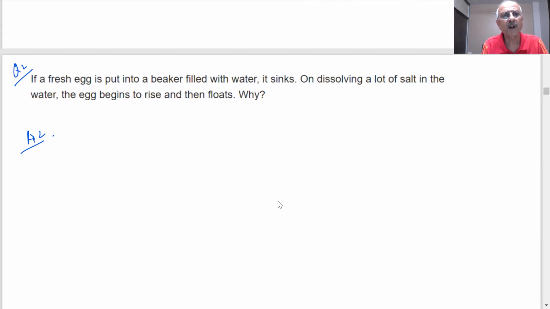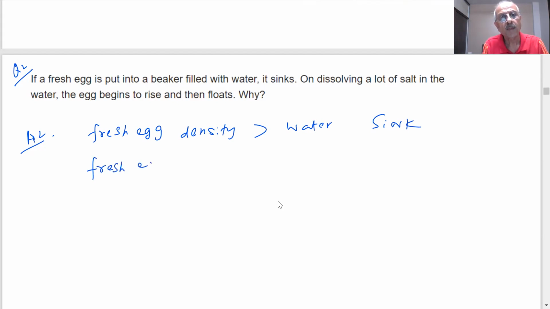You have a fresh egg in water. Fresh egg, density more than water. What will happen? It will sink. Now you have fresh egg and salt water. The density of the salt water is more than the density of the fresh egg. What will happen now? The egg will rise and float.